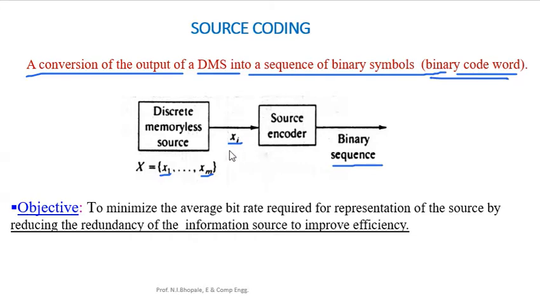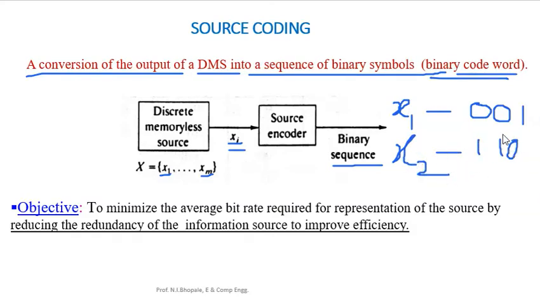Whatever xi we receive from this DMS is passed through the source encoder so as to convert it into the respective bit stream for the different messages generated from the DMS. It means that for x1 we can have a bit stream, let's say 001, and for x2 we can have 110.